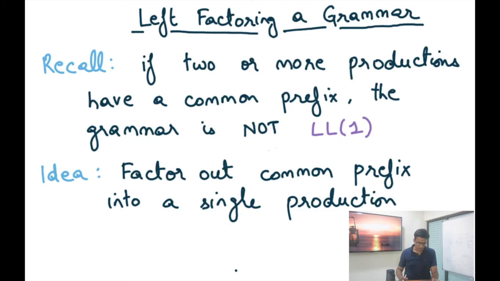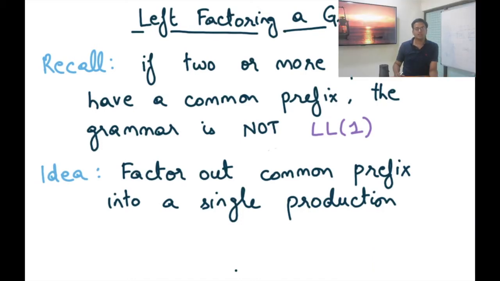So to review, if two or more productions have a common prefix, the grammar is not LL1. We saw this for both T and E in our previous example. In the case of T, int is a common prefix in two or more productions. In the case of E, T itself is a common prefix across two or more productions.